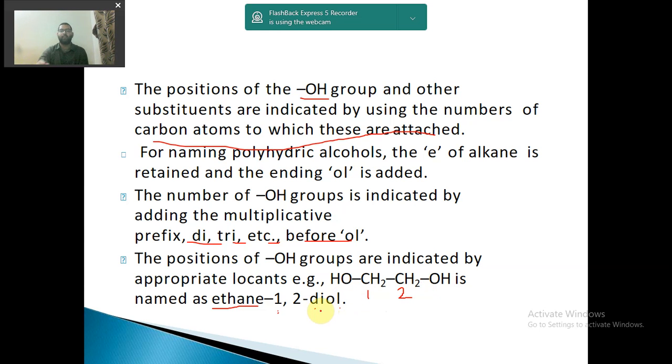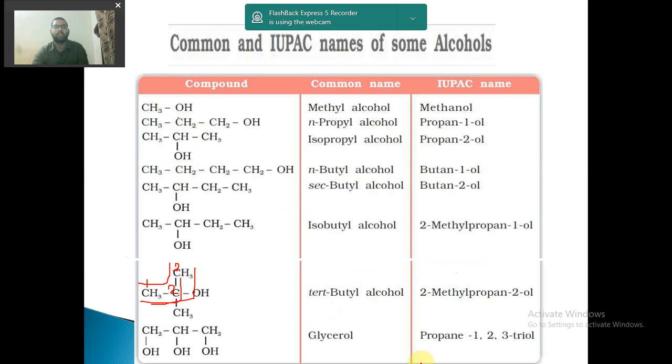Now let us understand it better. So this is my compound CH3OH. What is the common name? Methyl alcohol. We will not see common names from now onwards. We will only see the IUPAC name, because this is what is important. So let us name this by its IUPAC name. Only one carbon atom is there, so no numbering is required. So it is methane, replace the E and add ol. So methanol.